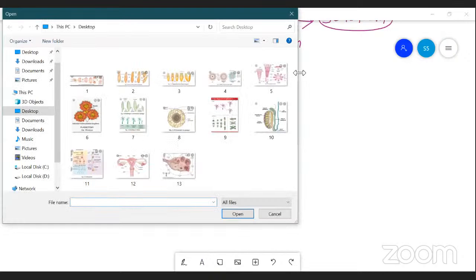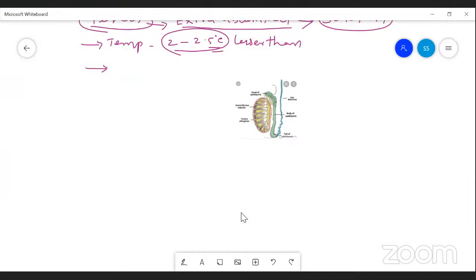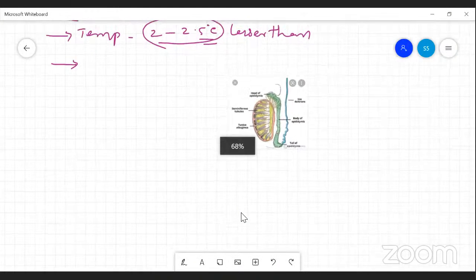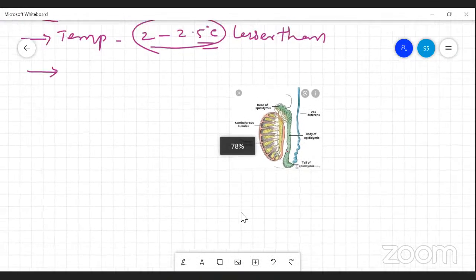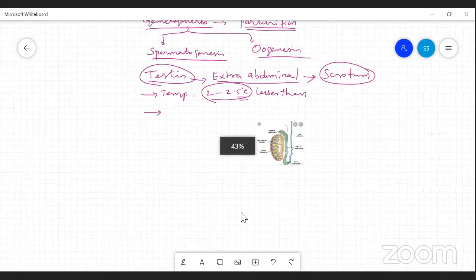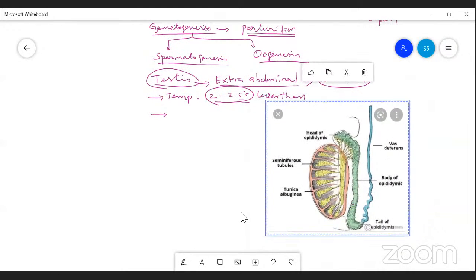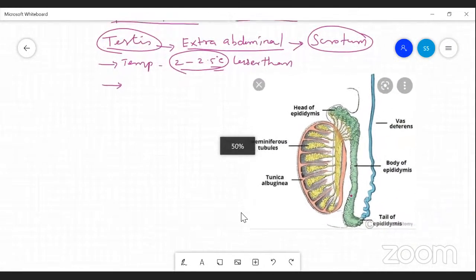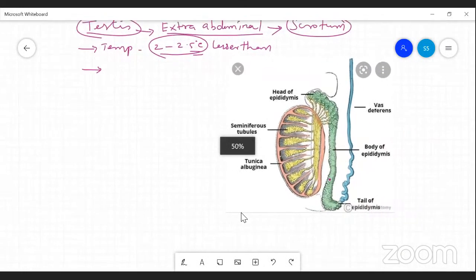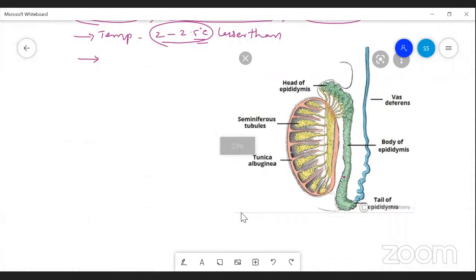Now, if you look at the internal structure of the testis, look at the diagram.